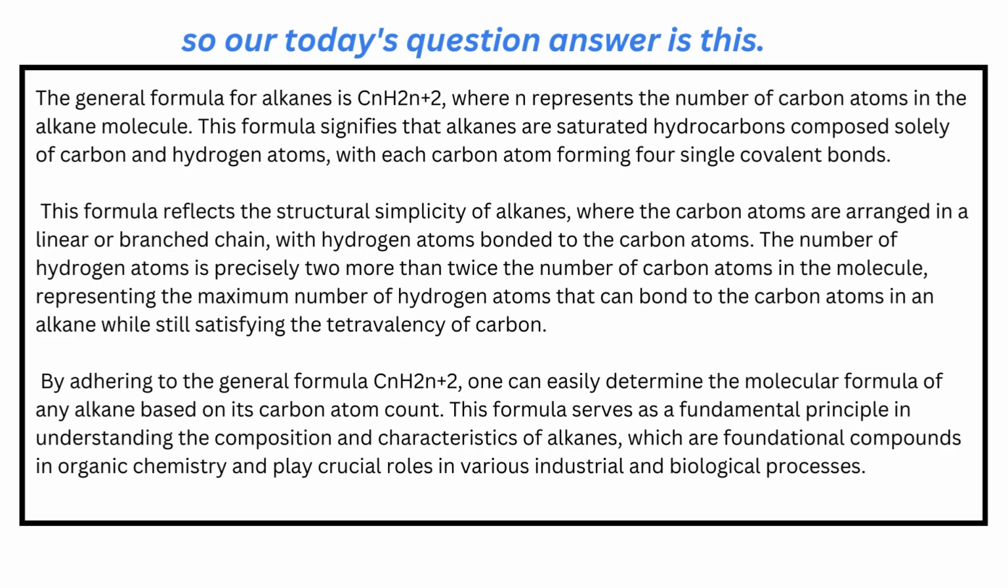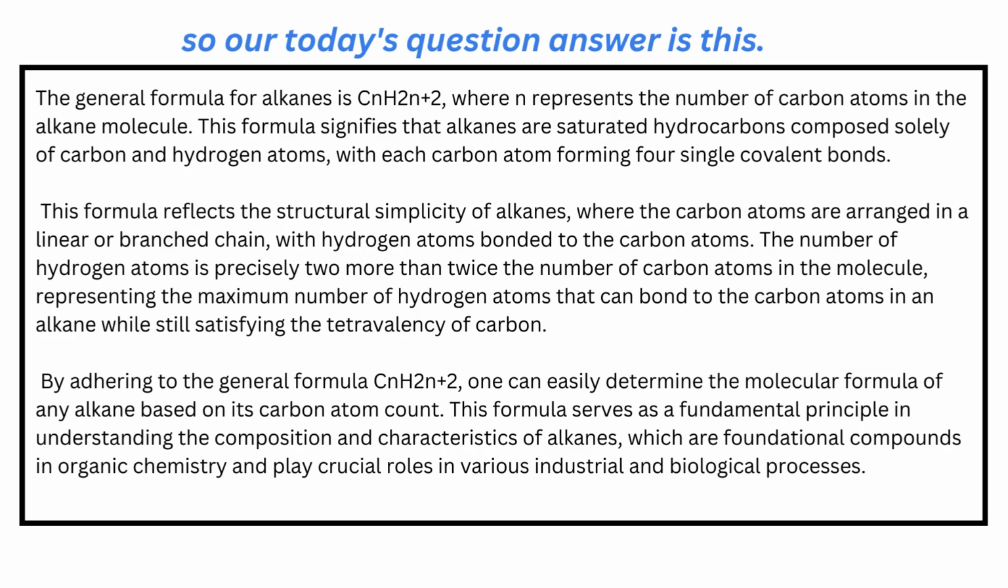This formula signifies that alkanes are saturated hydrocarbons composed solely of carbon and hydrogen atoms, with each carbon atom forming 4 single covalent bonds. This formula reflects the structural simplicity of alkanes, where the carbon atoms are arranged in a linear or branched chain with hydrogen atoms bonded to the carbon atoms.